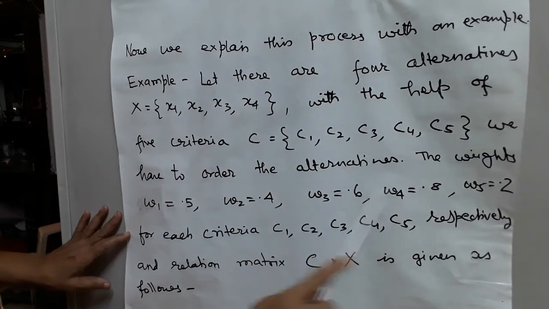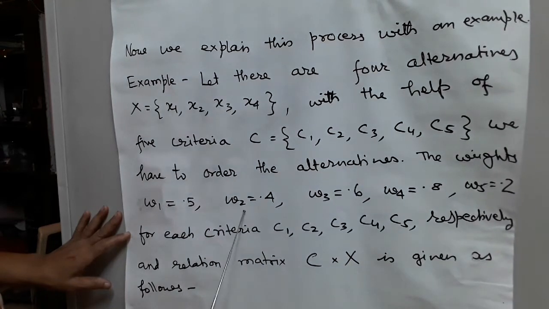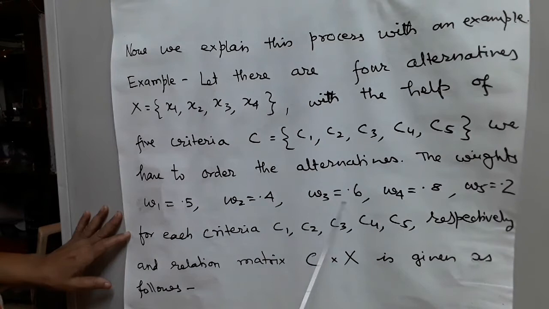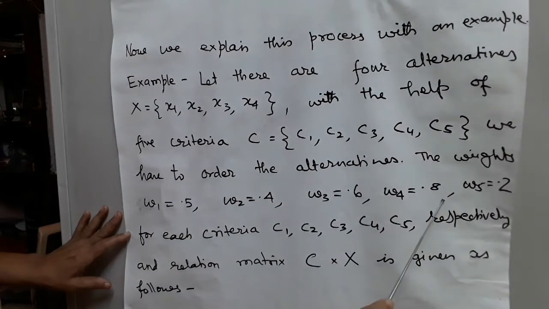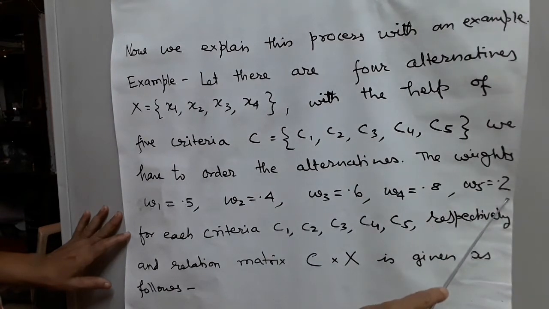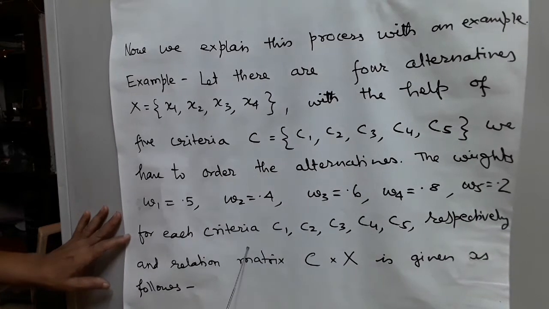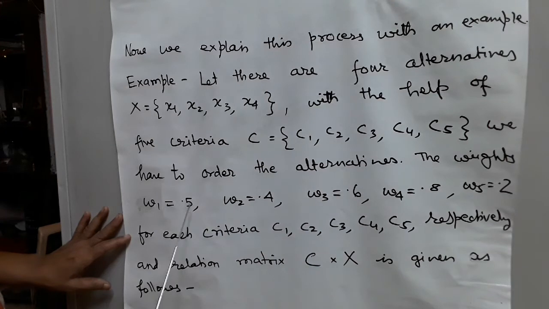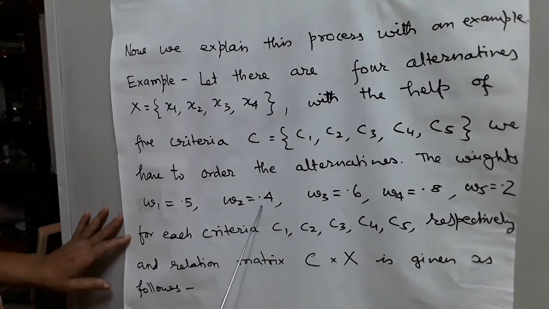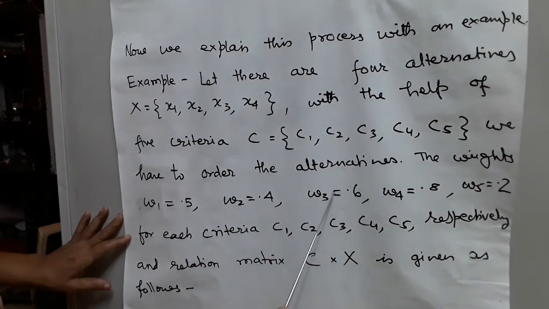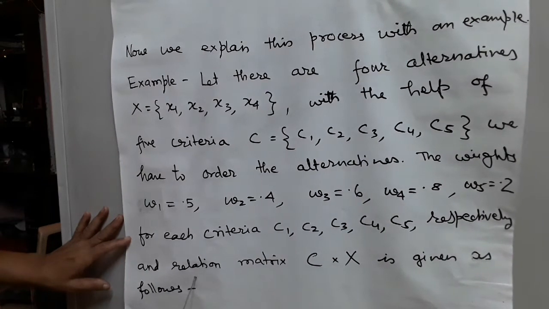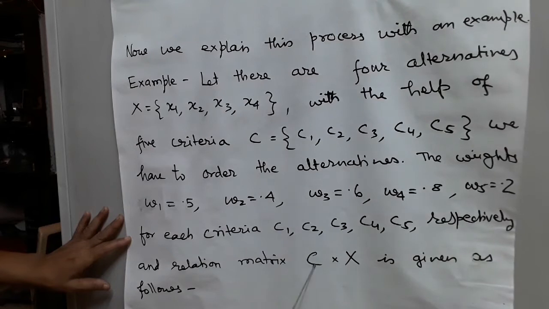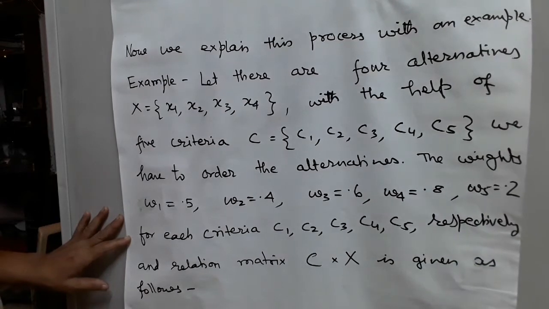The weights: W1 is equal to 0.5, W2 is equal to 0.4, W3 is equal to 0.6, W4 is equal to 0.8, W5 is equal to 0.2. For each criteria, for C1, W1 is equal to 0.5, for C2, W2 is equal to 0.4, for C3, W3 is equal to 0.6 and so on is given.